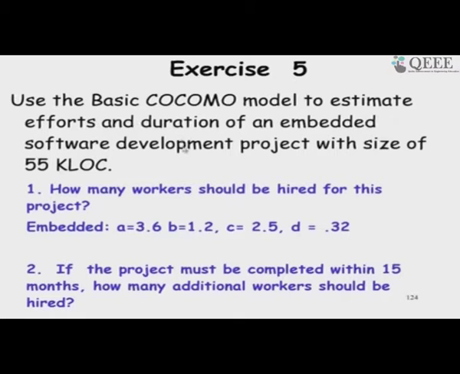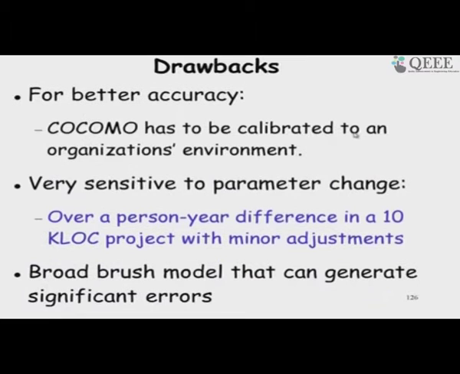the basic COCOMO model estimation. So, one thing that we need to mention here is that the organizations can calibrate the different factors that have been given in the table, adjustment factors, depending on their past projects.